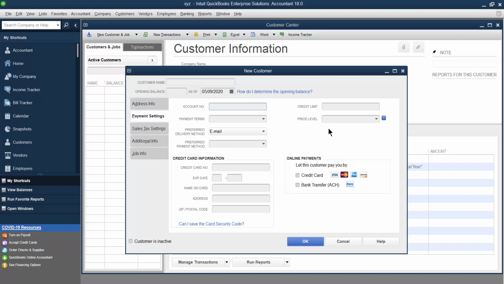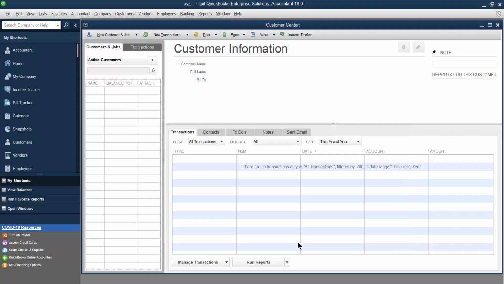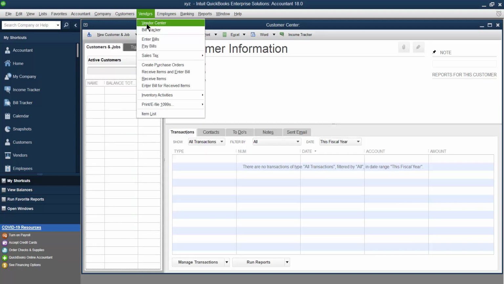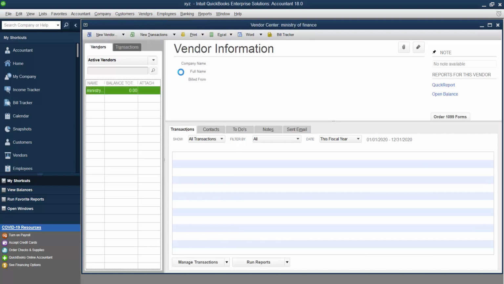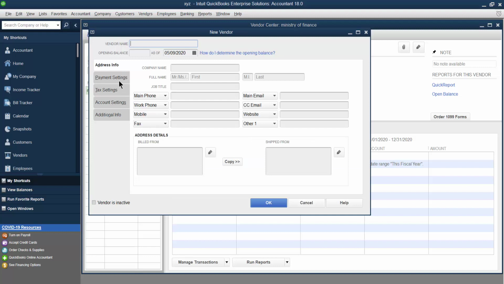What is the purpose of this one, right? You have to, or at least you have to create this one. Price level. What is price level, right? All those things can be a question. Then a question can be regarding vendor. What is vendor? How to create vendor? These are the questions.